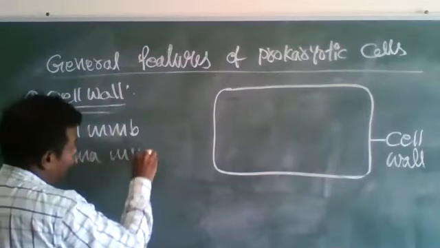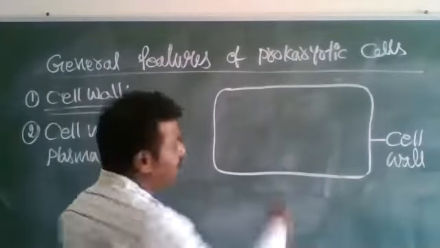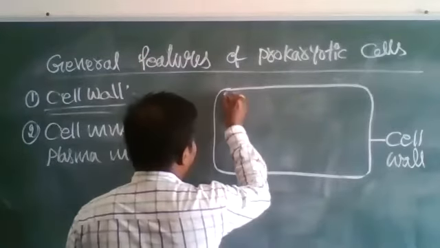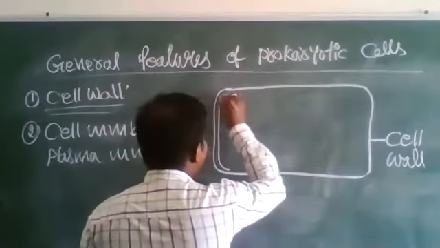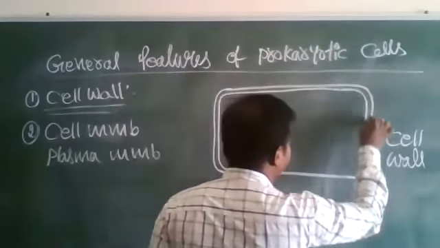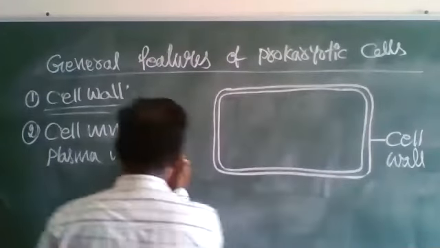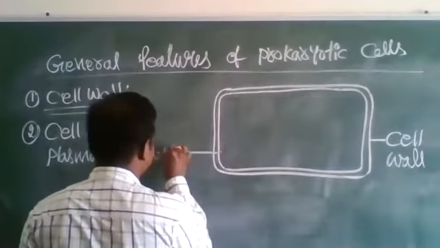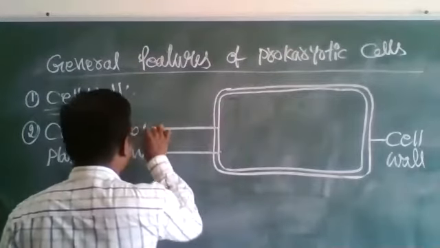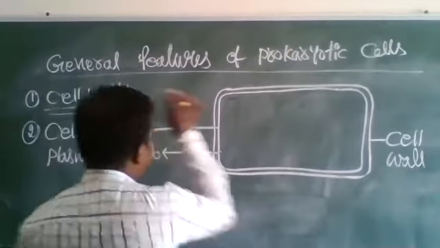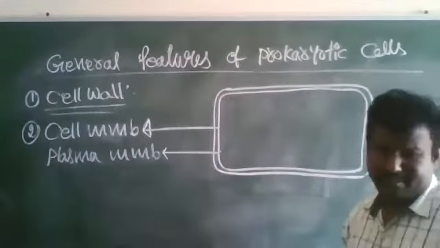So see here, next to the cell wall, another membrane that is called cell membrane. That is also called plasma membrane.